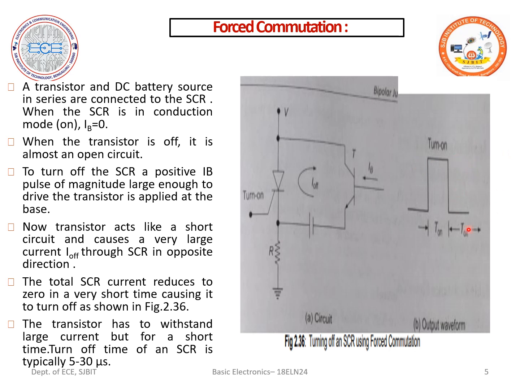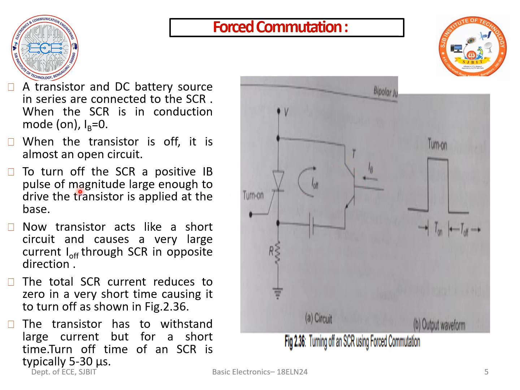So whenever the SCR is in the on condition, we should make sure the base current of the transistor is equal to 0. And when we want to turn off the SCR, we give an external voltage to the transistor. As a result, the base current flows across this transistor.